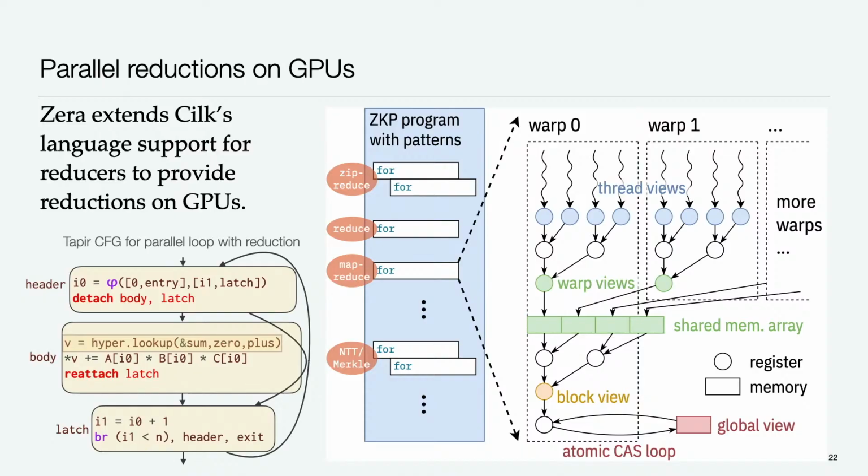The reduction code performs a tree-style reduction. Xera first allocates an array in GPU shared memory, and then will perform tree reductions within a warp to populate the entries of that shared memory array, and then perform one more tree reduction on warp 0 to get a single view for the GPU block, and then finally resort to atomic operations to combine the views from distinct blocks. Xera also does something similar to handle scans using a new scan reducer hyperobject that we've added to OpenCilk.